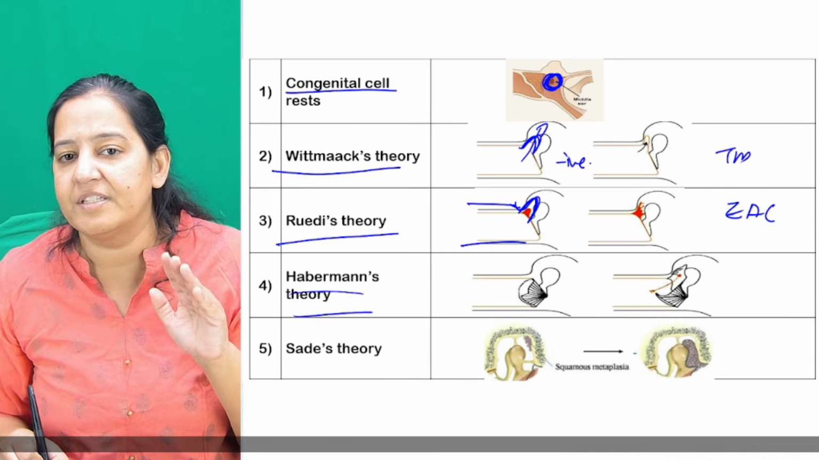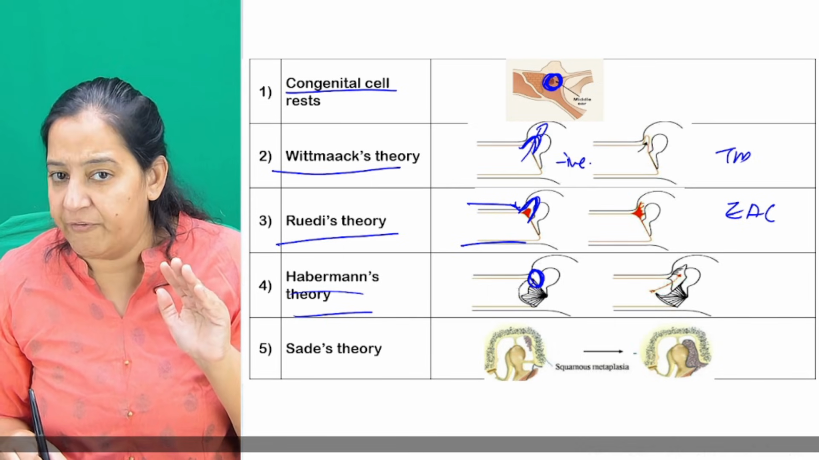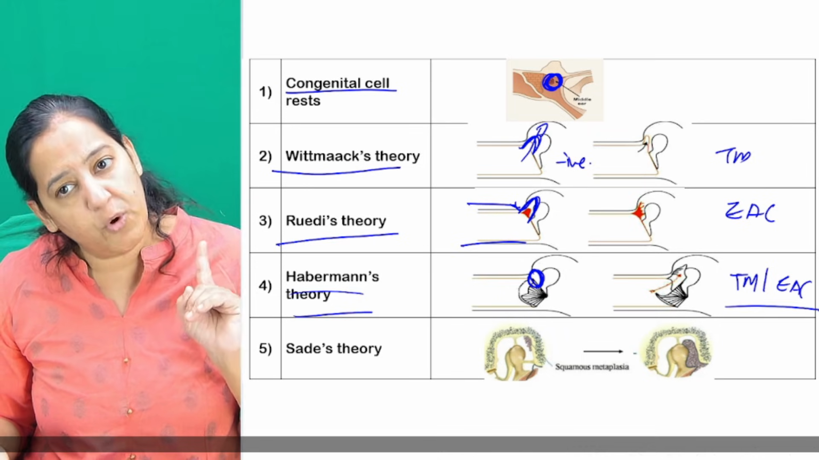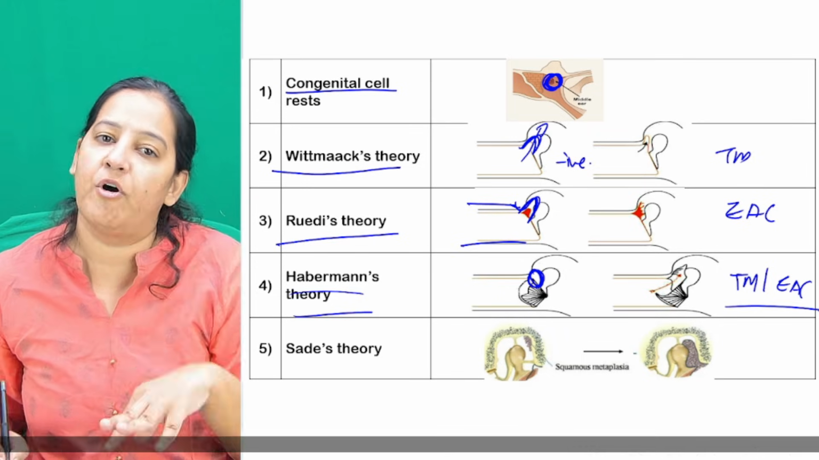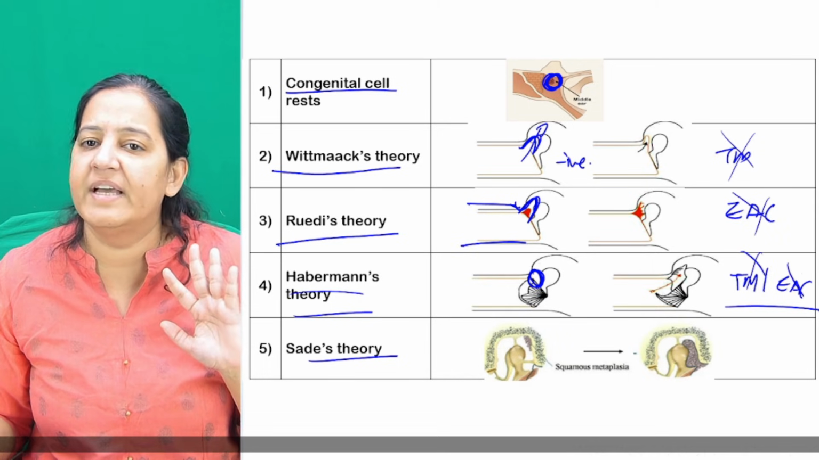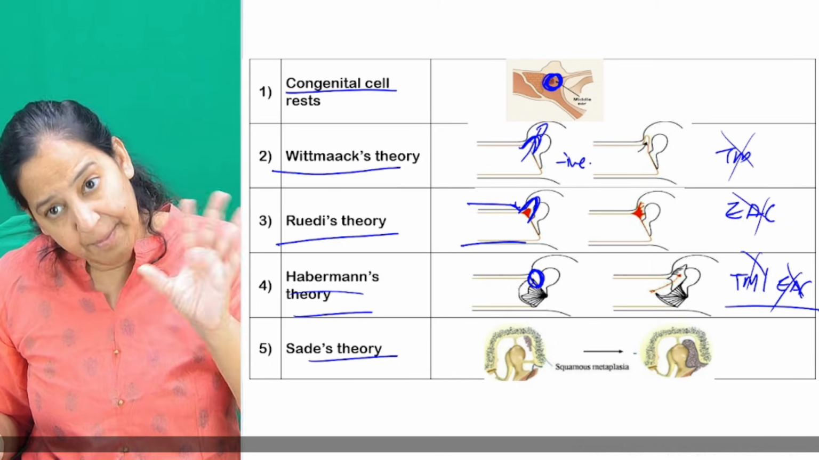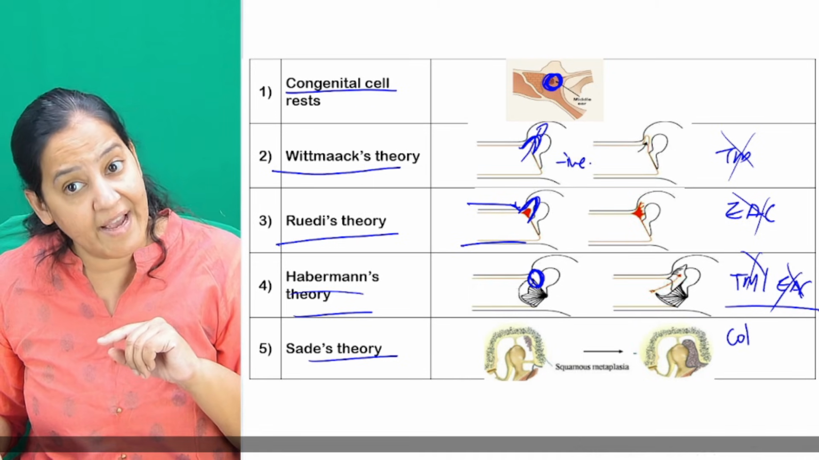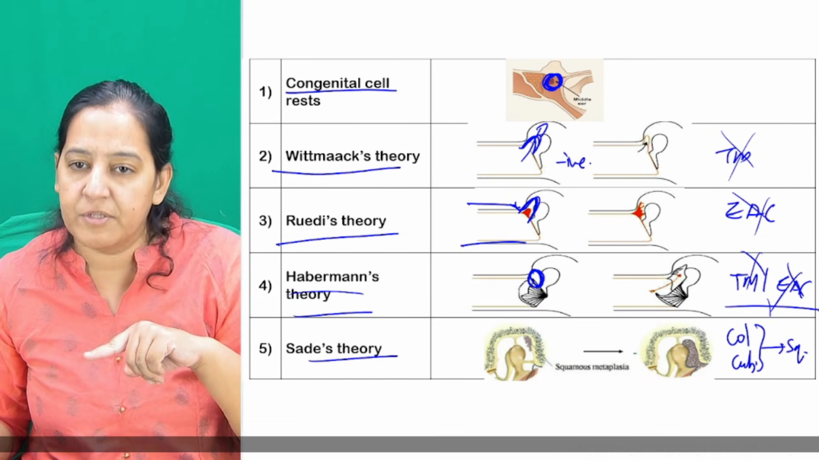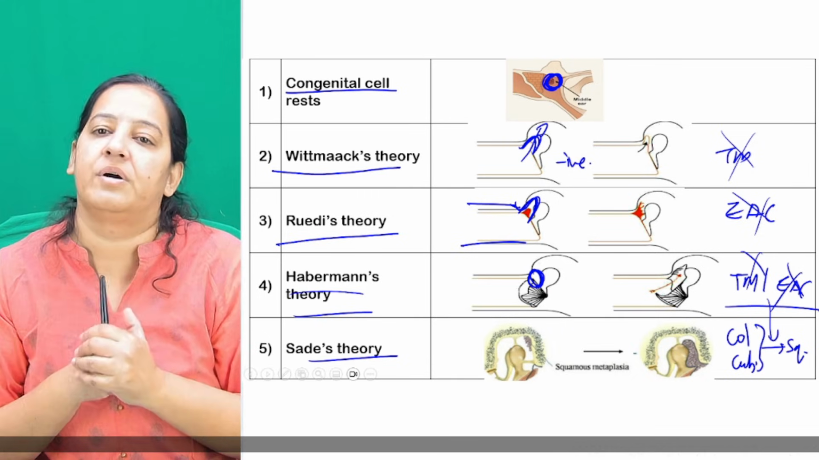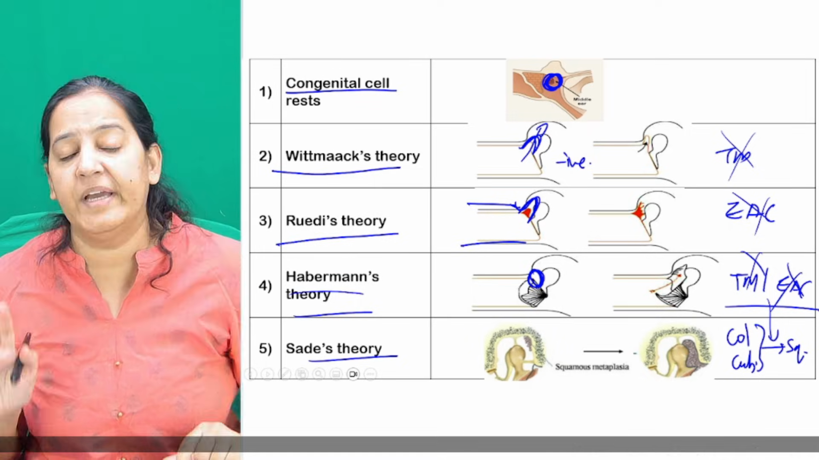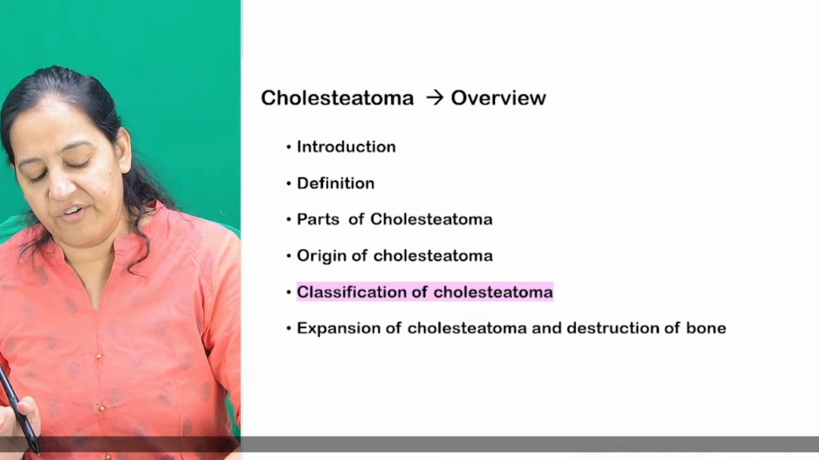In Haberman theory, there is a pre-existing perforation. Via this perforation, either tympanic membrane or EAC squamous epithelia enter the middle ear cleft and form the cholesteatoma. In Sade's theory, no tympanic membrane or EAC epithelia enter the middle ear cleft. In the middle ear cleft, the columnar or cuboidal epithelia which already exist get converted to squamous because of repeated infection, and that's metaplasia. So these are the 5 theories. Draw 5 flowcharts, 5 diagrams. We are done with the origin of cholesteatoma.